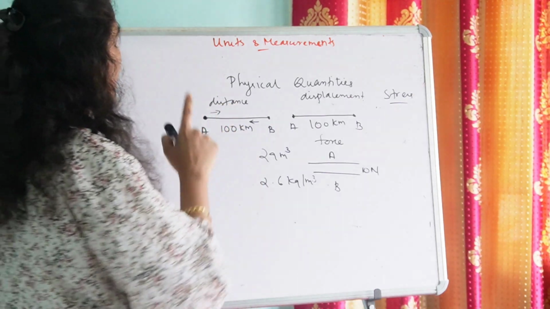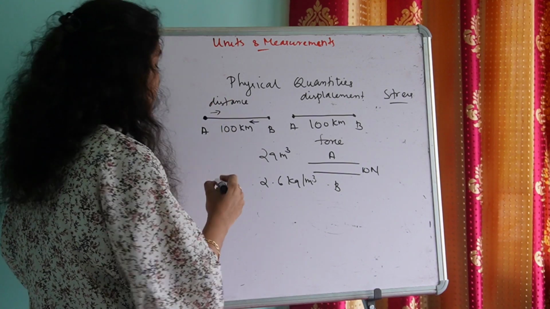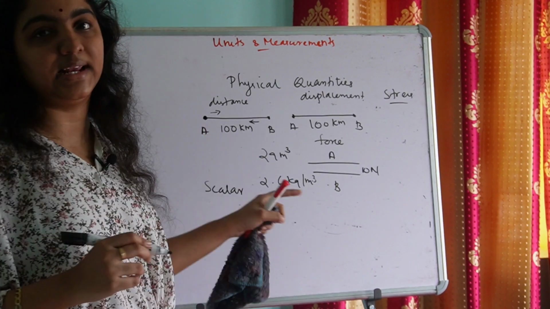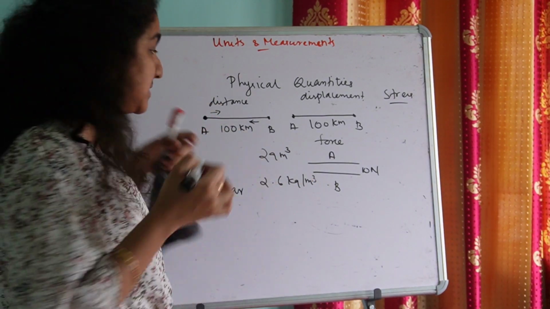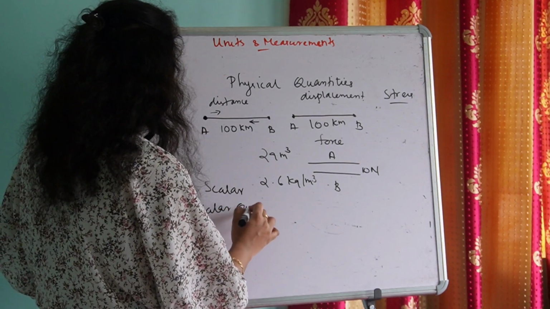So for describing physical quantities which have only magnitude, we use the mathematical object scalar, and such quantities are known as scalar quantities.